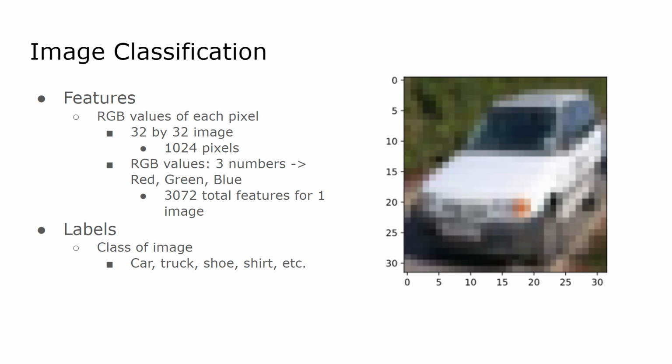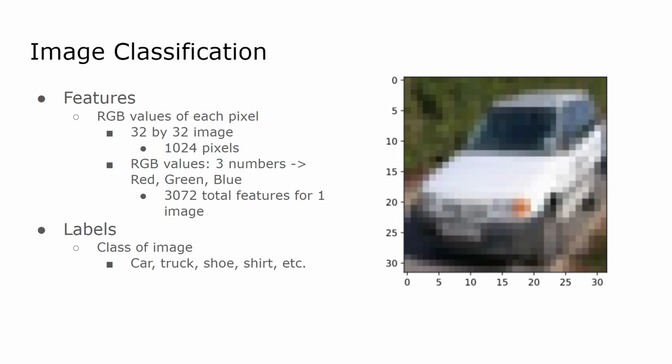Now, I'm going to be going over how this actually works in machine learning. So first of all, what are the features? Features in image classification are RGB values of each pixel. Usually when we have machine learning, we don't want to have a very high quality image because that's unnecessary for the computer to take in and it will take a lot of computing power. So let's say we have a 32 by 32 image with 1024 pixels. Each of these 1024 pixels has RGB values, so three numbers for each pixel, one for red, green, and blue. Now 1024 times 3 is 3072. So this is the amount of features we have for one total image.